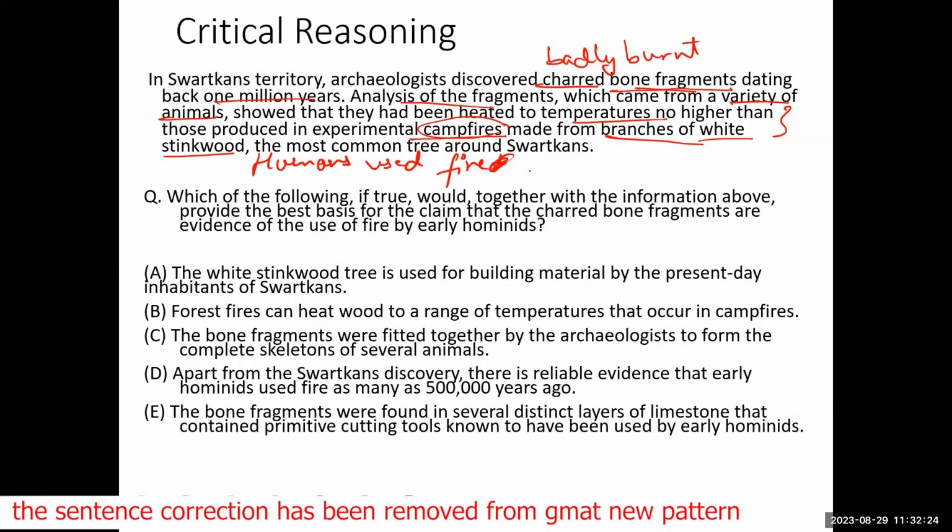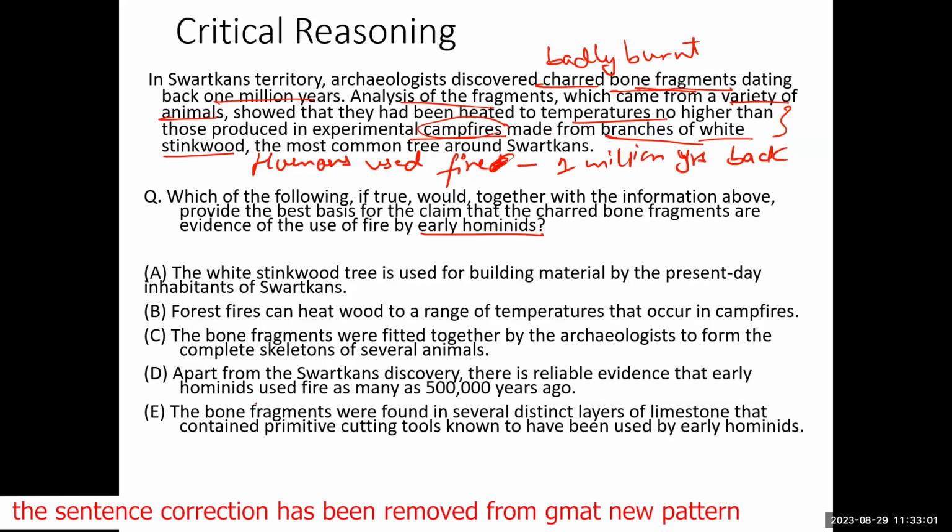The question says, which of the following, if true, would, together with the information above, provide the best basis for the claim that the charred bone fragments are evidence of the use of fire by early hominids? Early hominids means early humans.